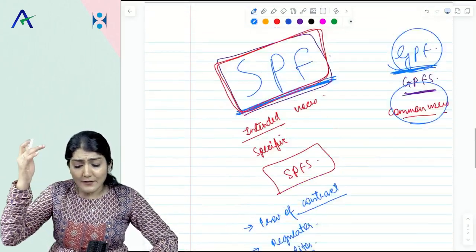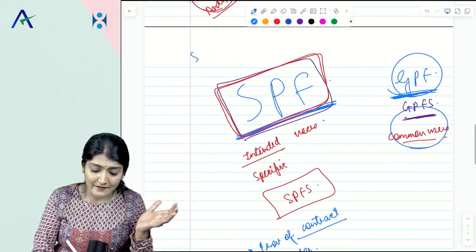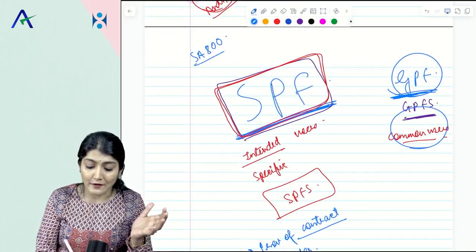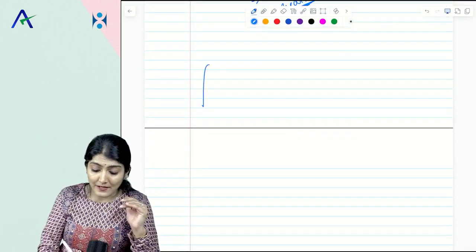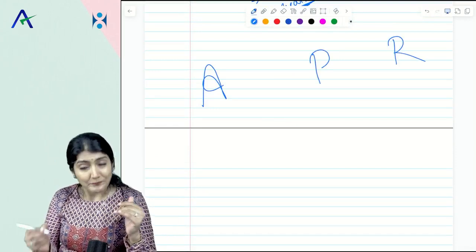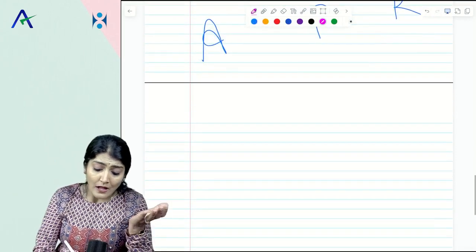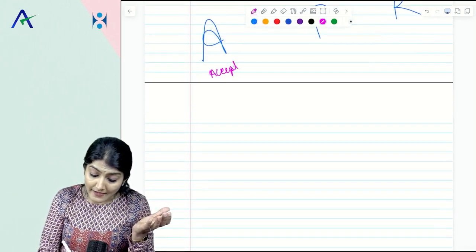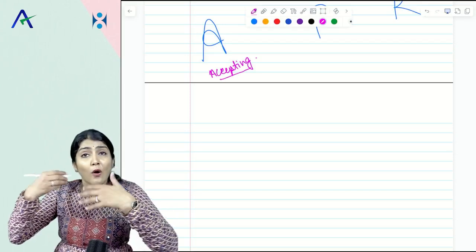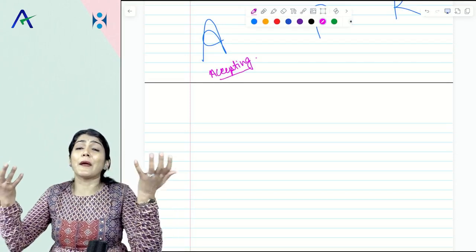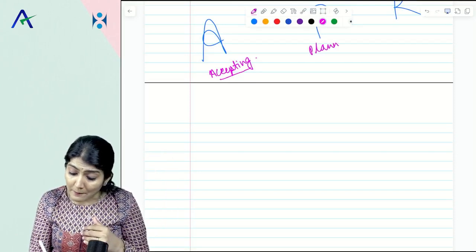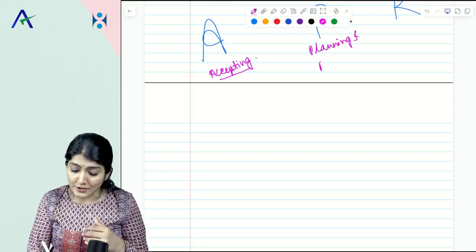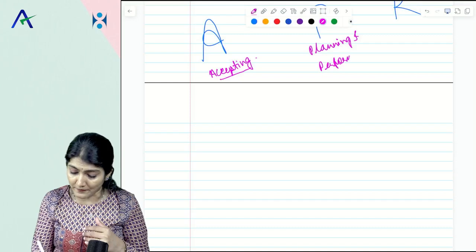And all these standards in the 800 series, that is 800, 805 and 810, we talk about three parameters. What are the three parameters? APR. What do you mean by APR? What are the considerations while accepting an engagement to audit the financial statements prepared as per special purpose framework? Then what are the considerations while planning and performing the engagement to report on the special purpose framework?